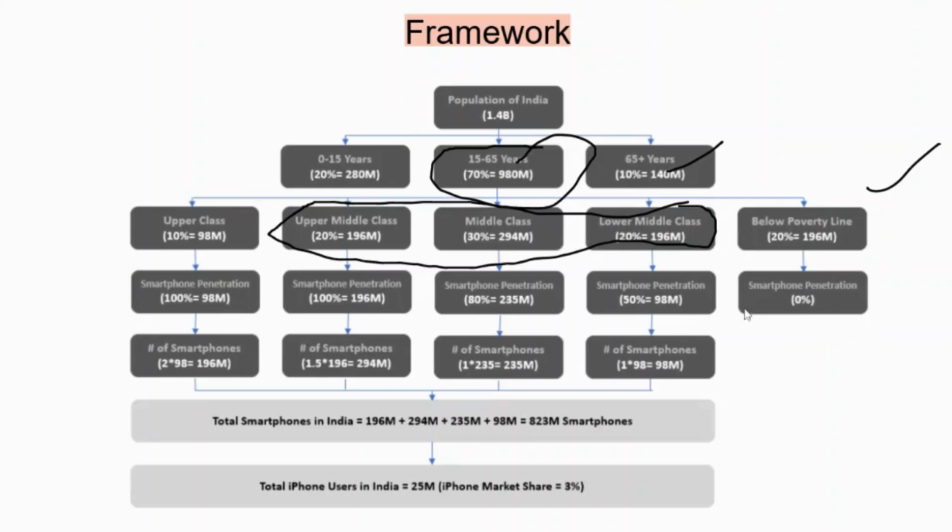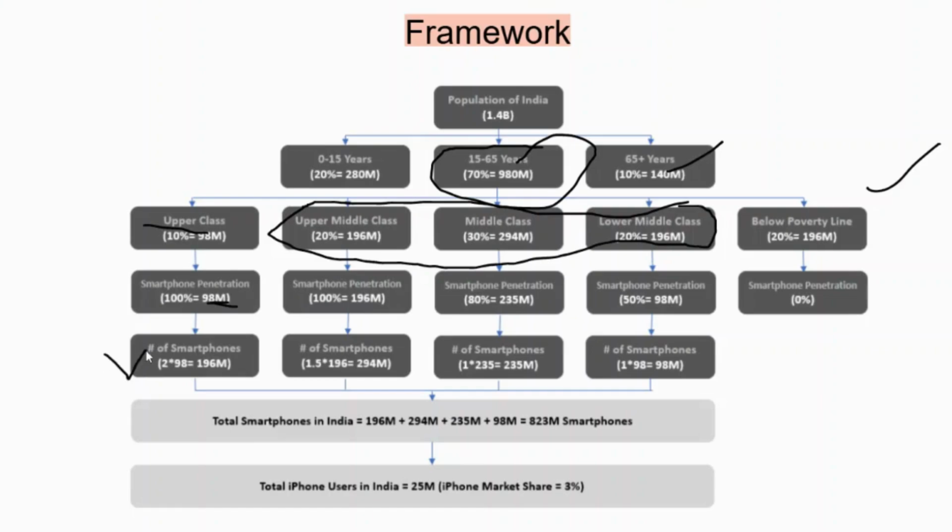Now let's multiply. This is 98 million, the people who own a smartphone in the upper class section. Similarly, 196 million is the number in upper middle class, and again 235 and 98 million respectively for middle class and lower middle class. This is smartphone users, the people who actually own a smartphone.